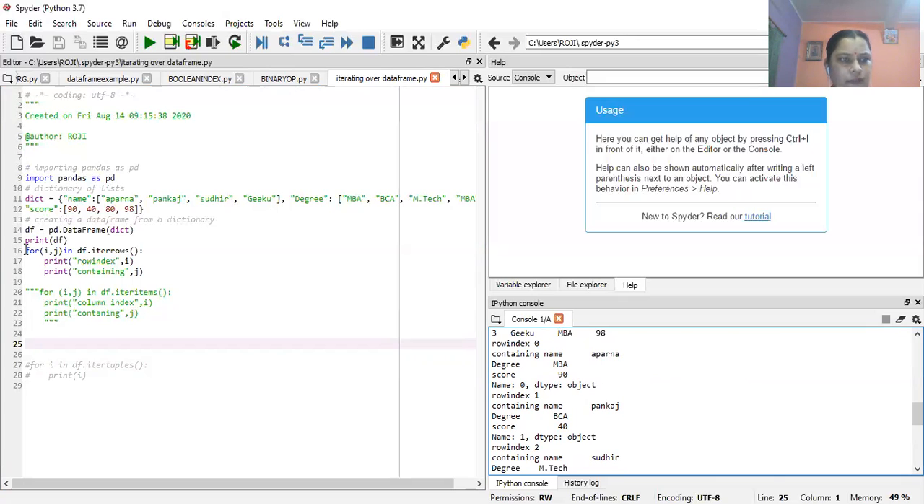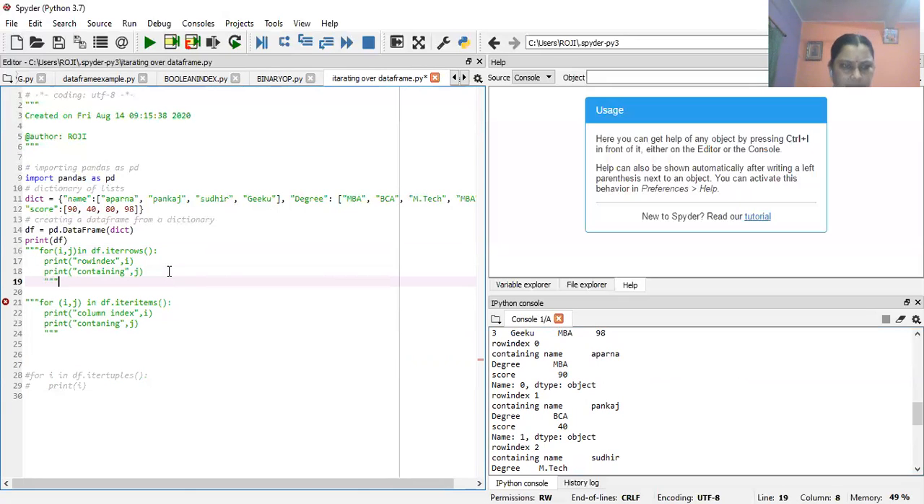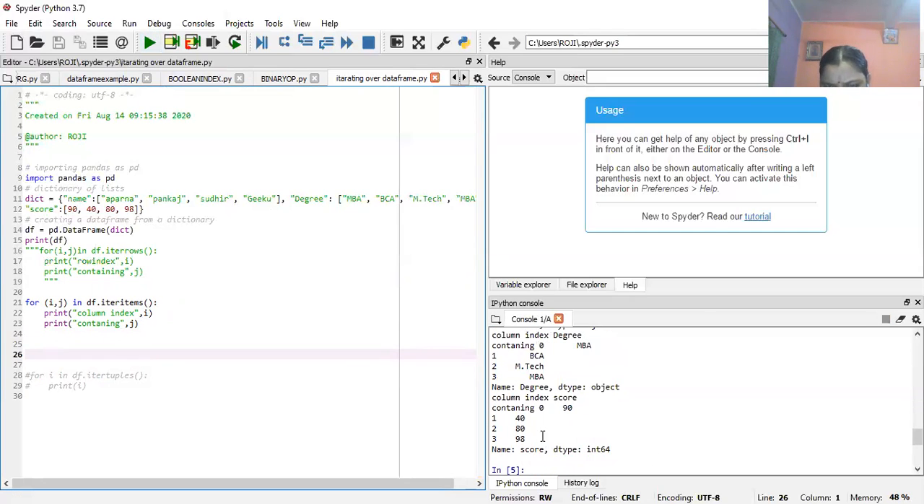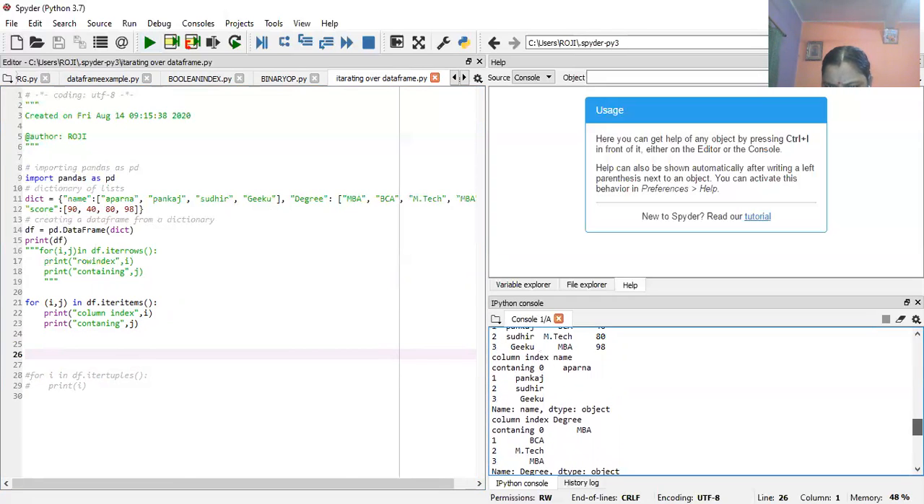In the same way, we have the itertuples function. Another is the iteritems function. The iteritems function executes the column over the rows. The itertuples function executes the row over the columns. So let's execute the iterrows function. That is, at the 0 position, then the value will be